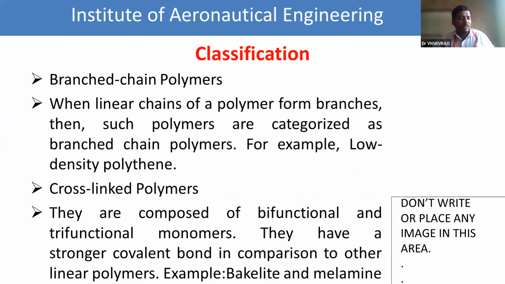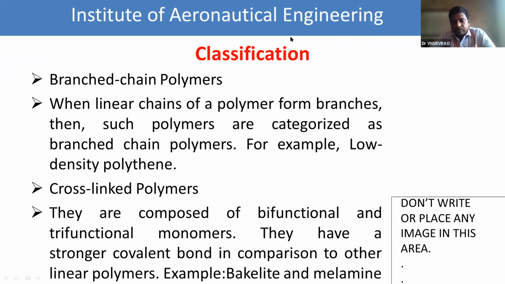Next we see branched chain polymers. Branched chain polymers form when linear chains of a polymer form branches. Linear chain means straight chain, and when bonds are put either on top of the chain or at the bottom of the chain, those are called branches. The example of a branched chain polymer is low density polyethylene, abbreviated as LDPE.